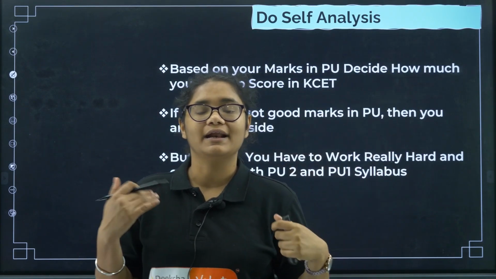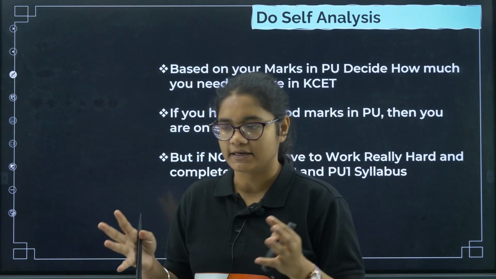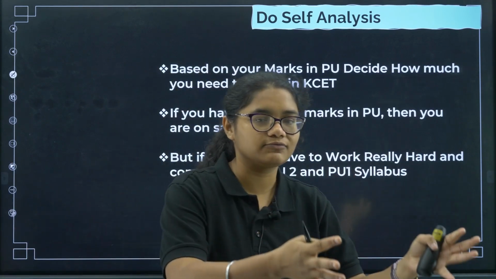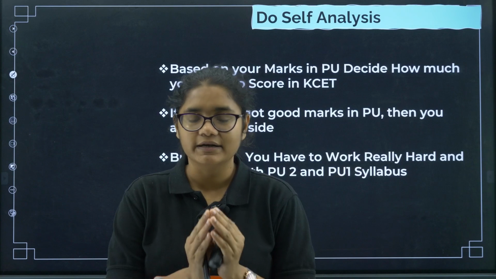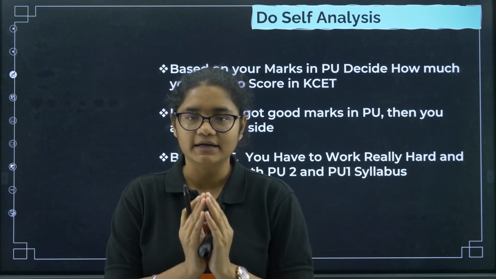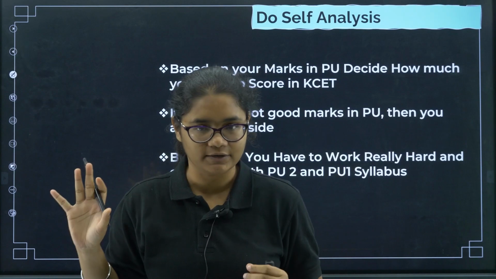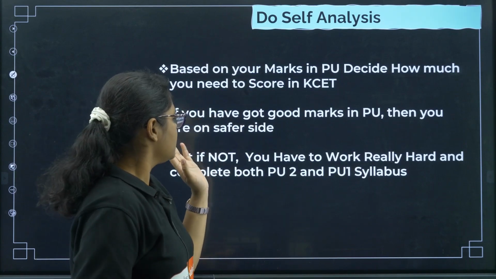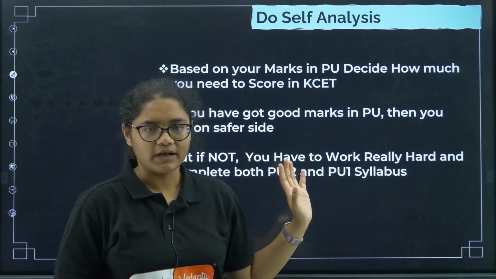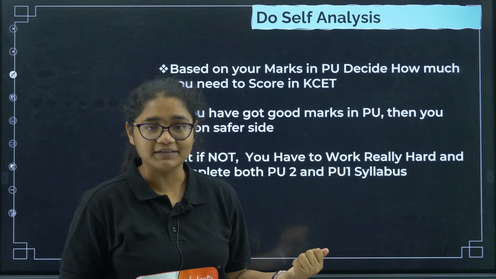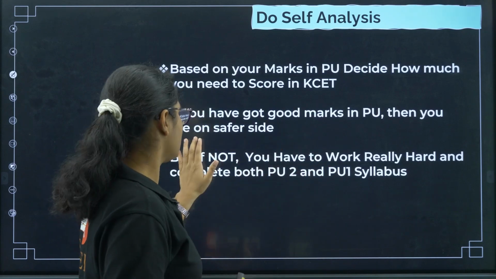Now, those students who are writing for the first time have two targets. They need to focus on the boards and also on KCET. But for you it is very easy, not very easy, but it is one focus. You just have one target, KCET, right? Now if you have got good marks in PU, if you have got 290 or 290 plus, that is a very good mark, then you are on the safer side.